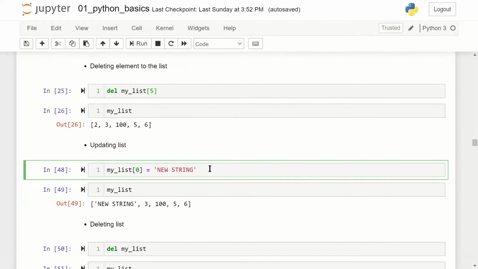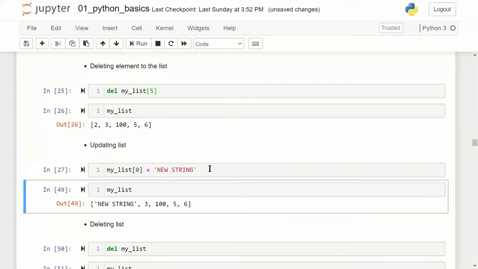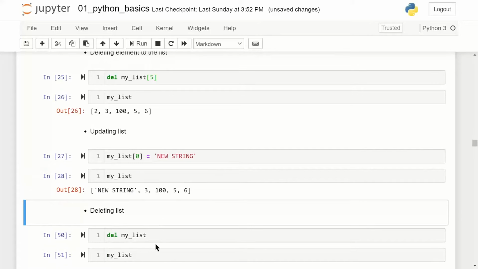Now here I am changing the value at the 0th position and making it from number to string. It is possible, because a list can have objects of different data types. This is also how you have to remember it: a list as a data structure can have objects of different data types. It does not have objects all numeric or all string only. It can have a combination of different types.